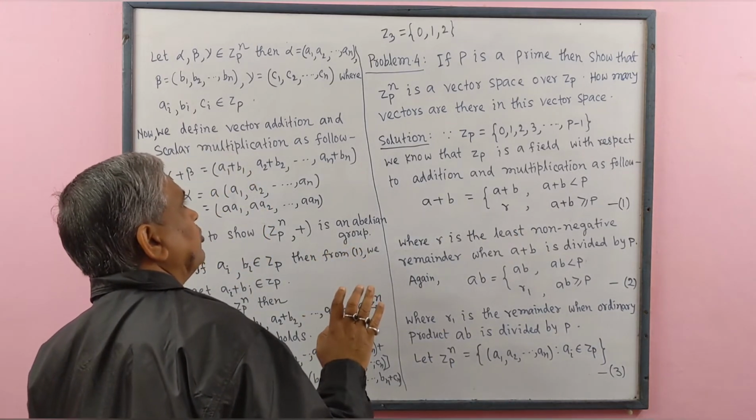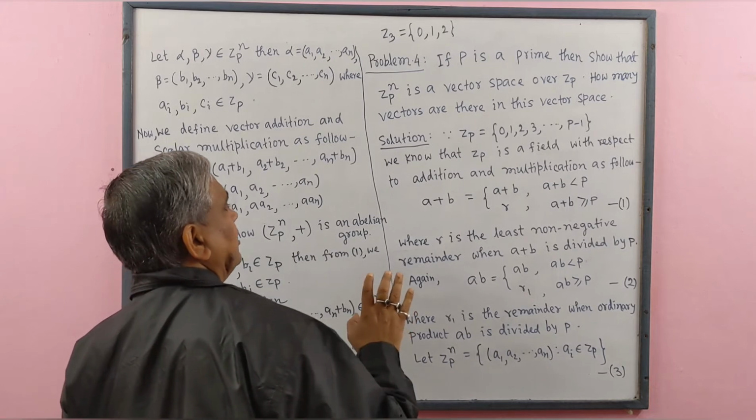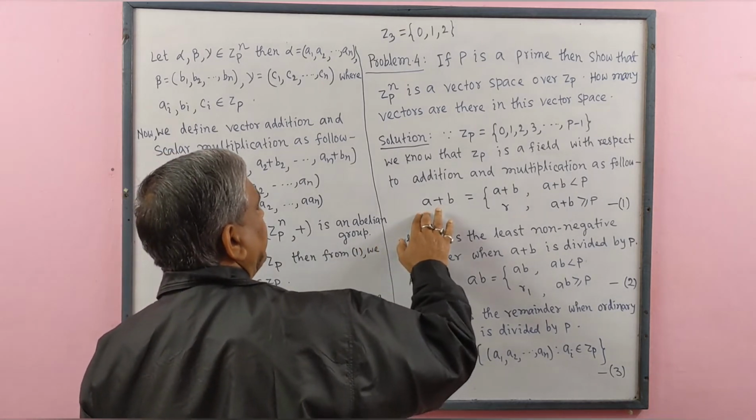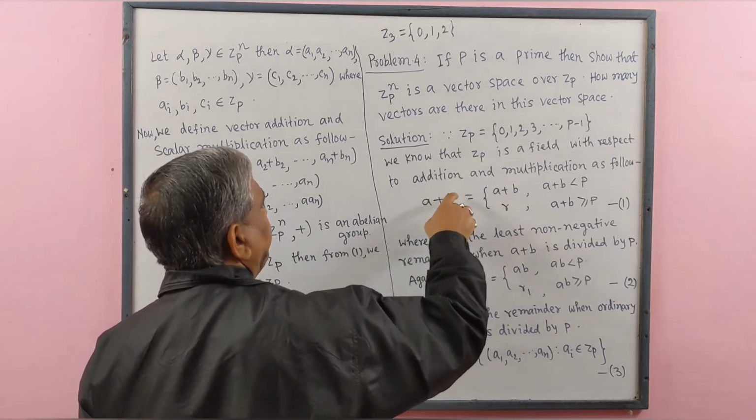In this way, we may find the addition of two members of Zp.